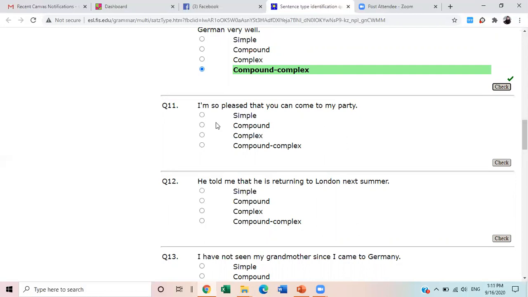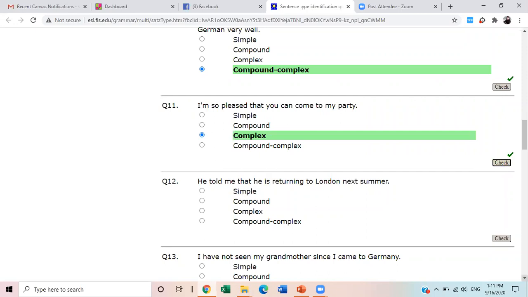I'm so pleased that you can come to my party. All right, I'm so pleased that you can come to my party. So what do you think? Is it simple, compound, or complex? Complex, ma'am. Yes, this is complex because words like that, when, while, why, who, when they appear in a sentence, are examples of complex.